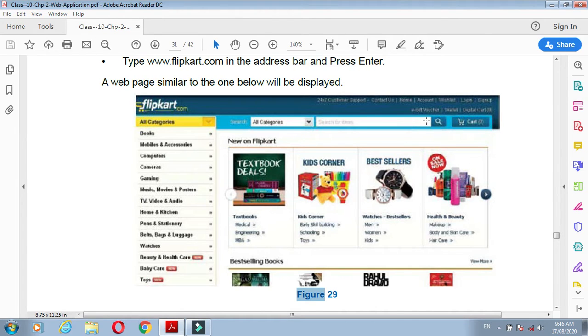Here the search bar is also present, and you can search any product from here. And here is the cart option. The products you choose to purchase will be listed in this cart. If you choose one product, then another, those products are listed here. From the categories portion you can search different kinds of products.